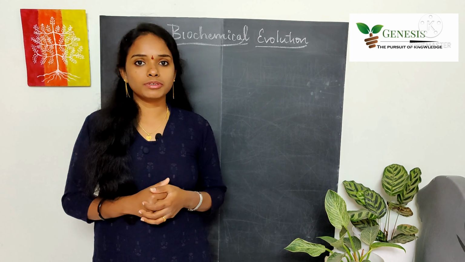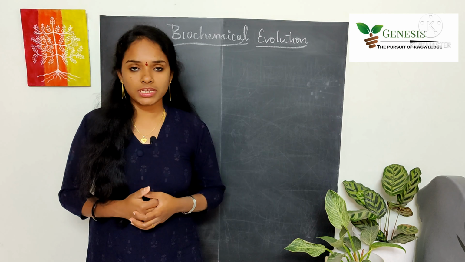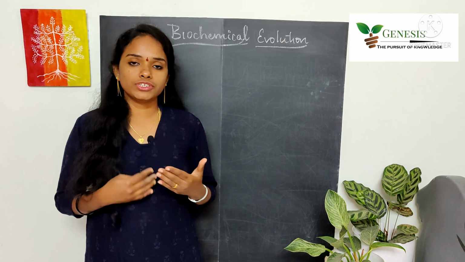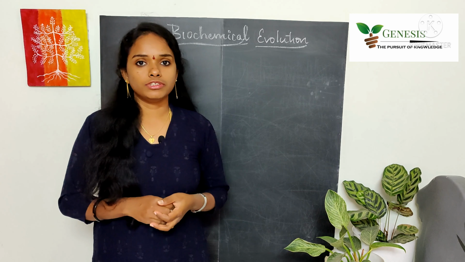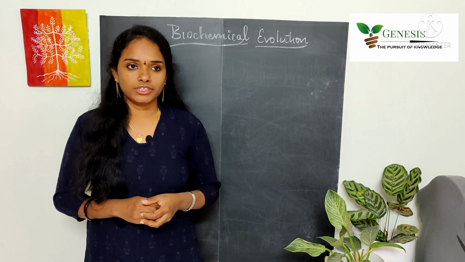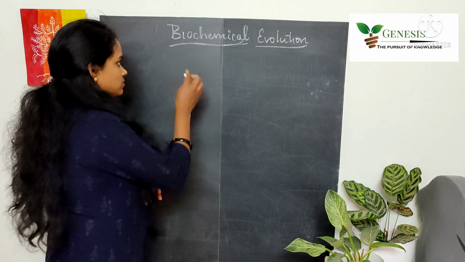So in today's class we are going to learn something about biochemical evolution. So what is biochemical evolution, which mainly includes the origin of first life form. What are the sequential actions that have happened for the life to get originated. So that is nothing but the biochemical evolution. So let's try to understand that.